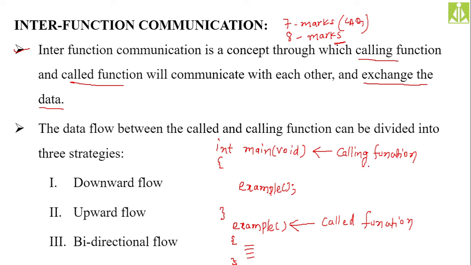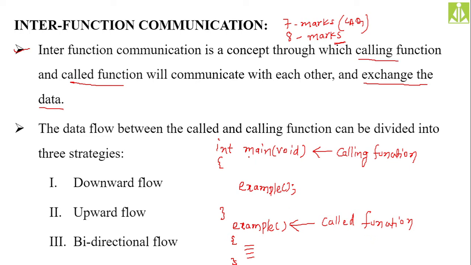And what is a called function? The function which is called from the calling function will be known as the called function. In our example, the main function is calling the example function. So main will become the calling function, and example will become the called function.